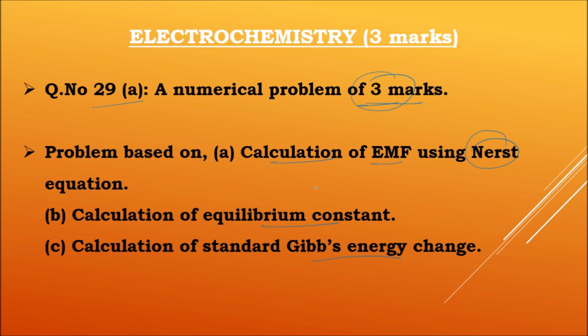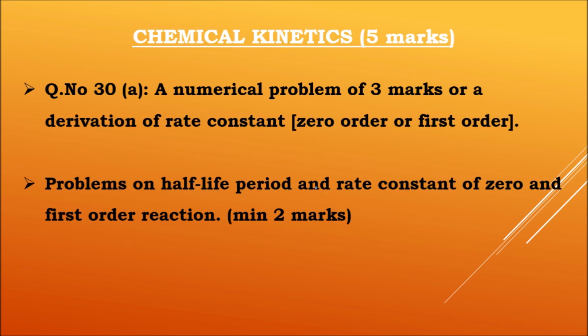The next one, after electrochemistry, we have chemical kinetics. So from this topic we can expect 5 marks very easily. The first one, question number 30A, a numerical problem of 3 marks or a derivation of rate constant for the zero order or first order reaction. Most of the time in the previous year question papers, if we see, it becomes clear that a derivation is like compulsory. They may ask derivation of rate constant for a zero order or first order reaction.